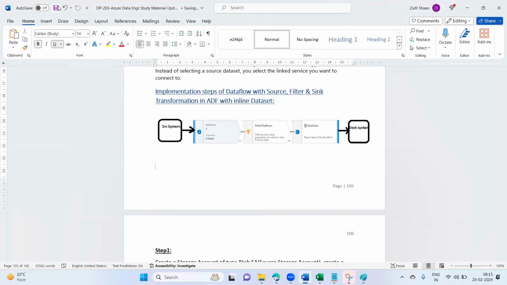Every data flow you are creating is a different data flow. It's not the same thing. So today we have used this transformation. Tomorrow we'll use some different transformation. We'll not use the same one. If you're using the same one, then there is no point. The source and destination sink transformations will be the same. The transformations in the middle will change every time, depending upon the business requirement.